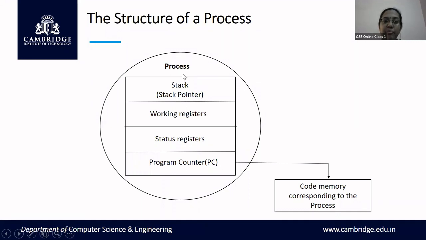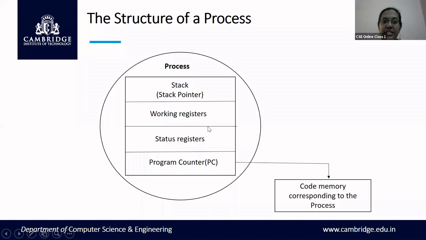Since the process mimics or imitates or pretends as if it is a processor, it will have all the components that are present in the processor also. Okay, so you have 4 different components here. Stack for storing the temporary variables, the registers. Registers are used for storing the data. Status register: any operation that is done on the processor should be reflected in the status register. And as usual, your program counter, which keeps track of which instruction has to be executed next. Okay, so all these things are also present in a process.